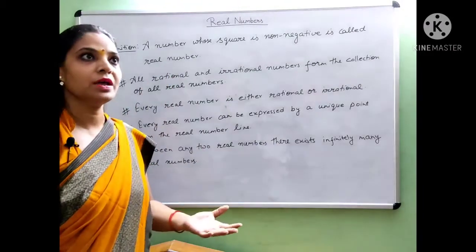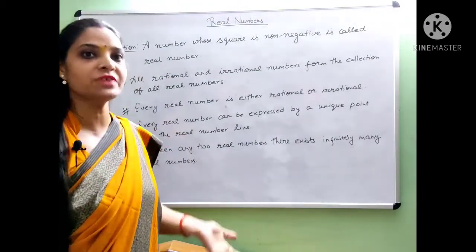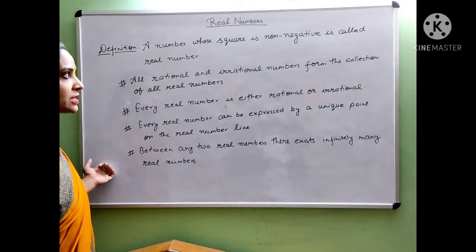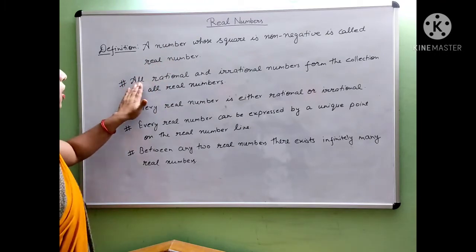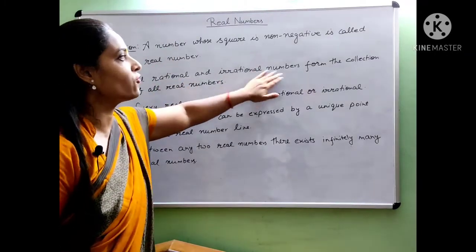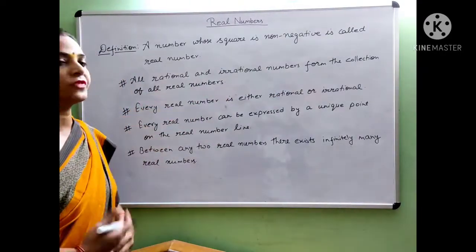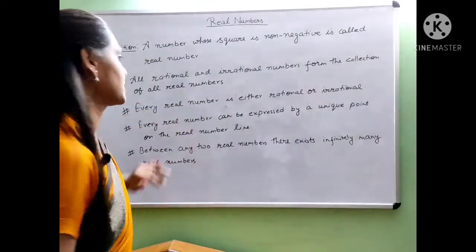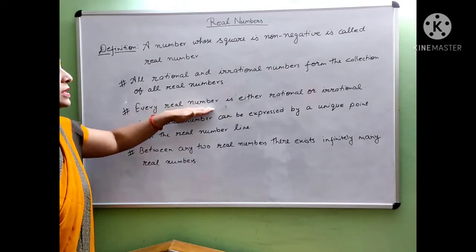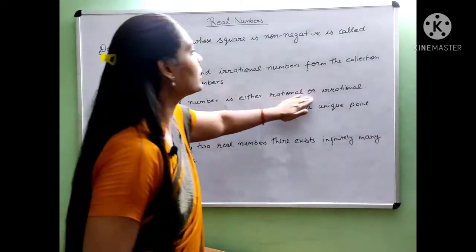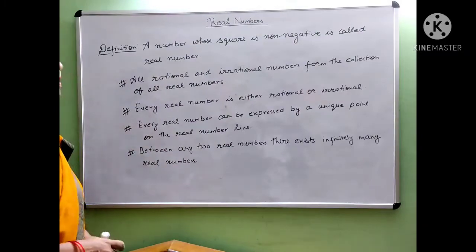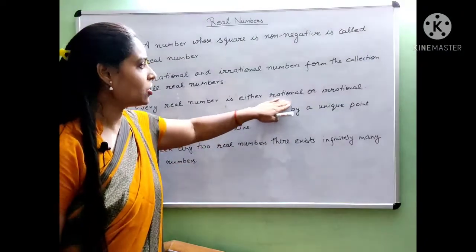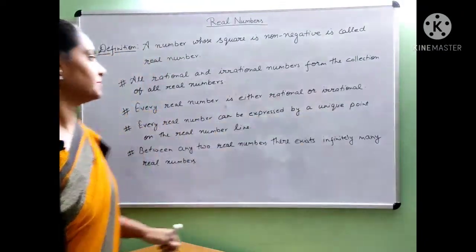Suppose we have a number and we square it and we get a positive number, then the number is called a real number. There are some special properties of real numbers. All rational and irrational numbers form the collection of all real numbers. So we can say rational and irrational numbers together form the real numbers. Second, every real number is either rational or irrational.